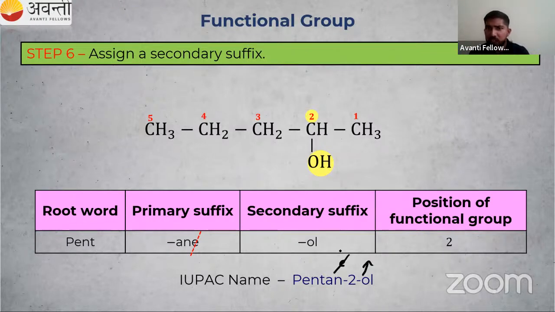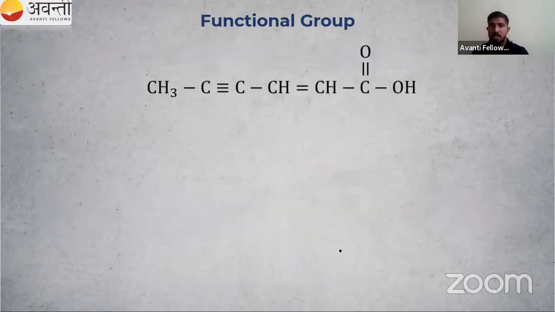So students, is it clear to you how to name that? The position of the OH group should get the lowest position. For the suffix, we are using OL. Then in pentane, we are removing this E. Why? This O in OL is a vowel, so we are removing this E. I hope it is clear to you.